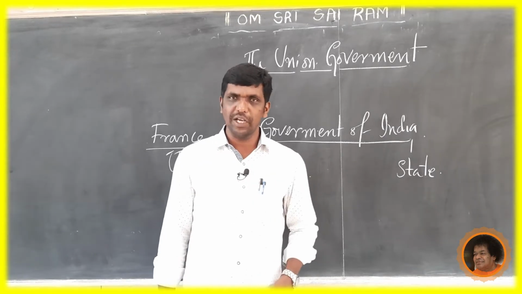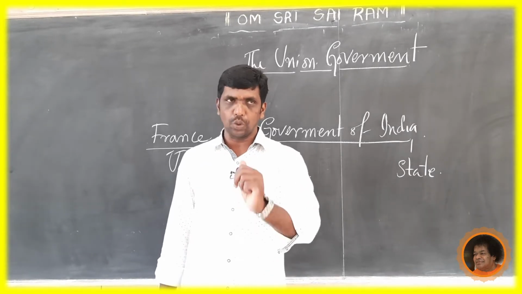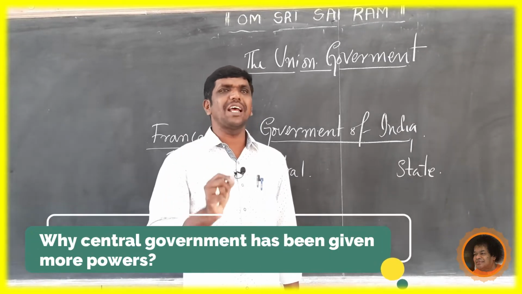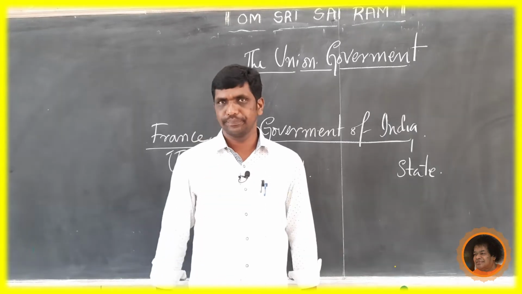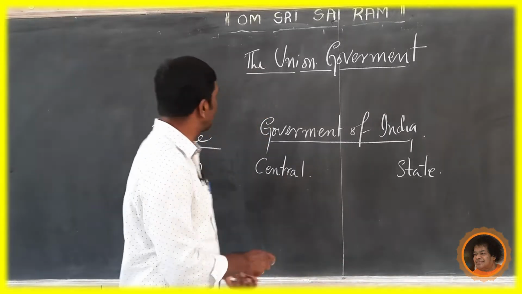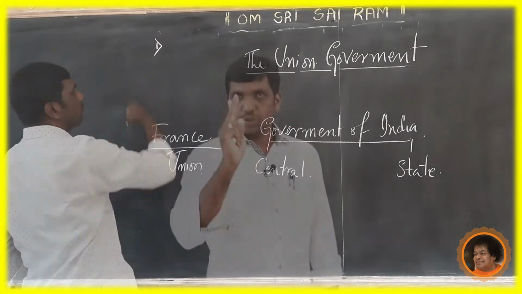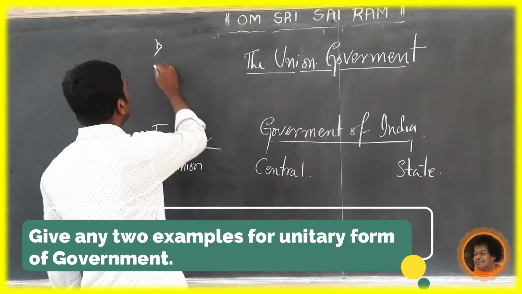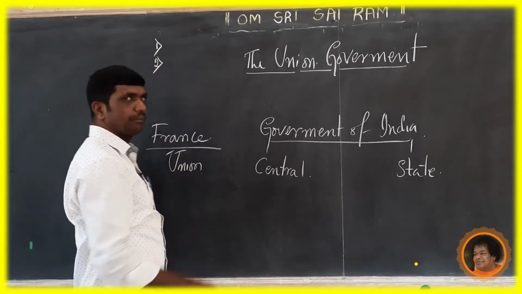First question, for Vidyagama and as well as for notes: Why has the central government been given more powers? Note down the question. Question number 1. Question number 2: Give any 2 examples for unitary form of government.